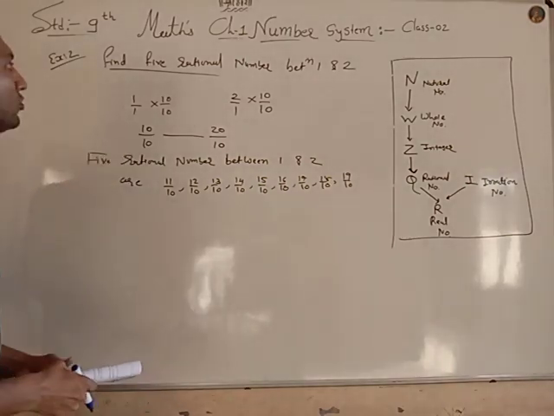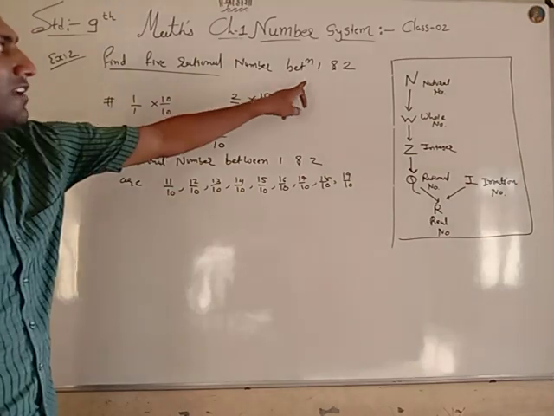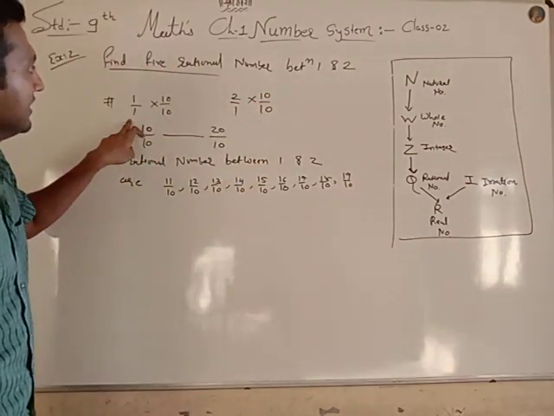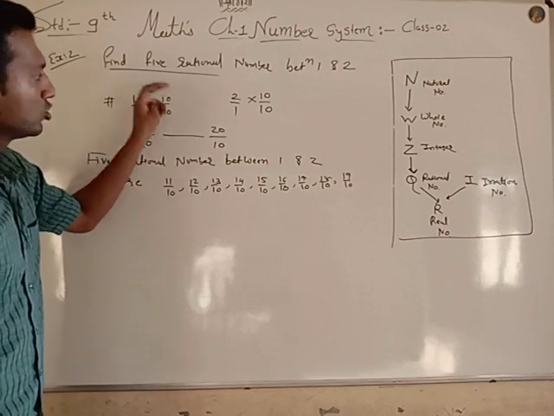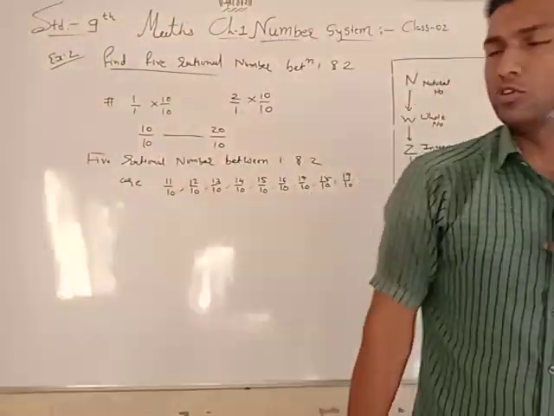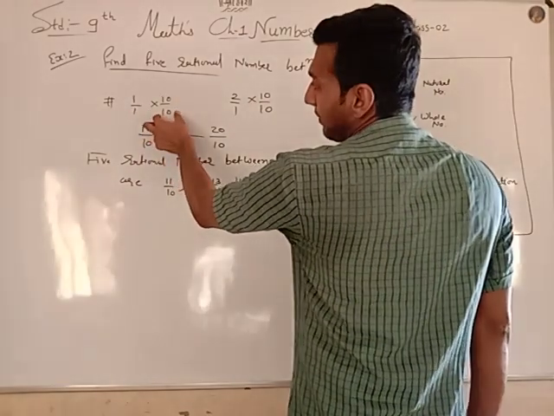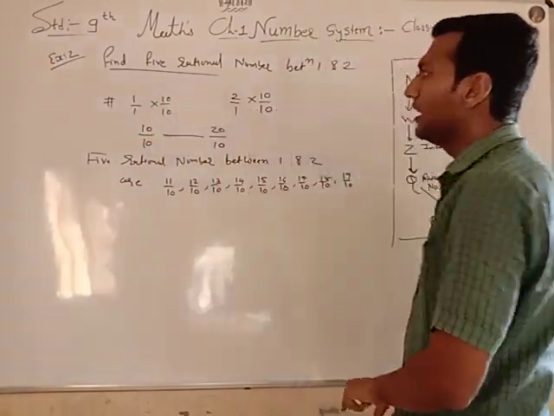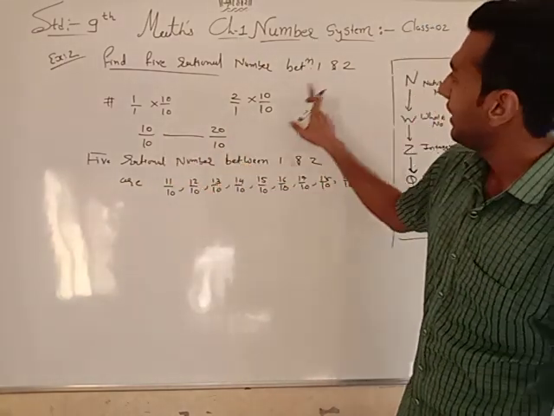Okay, how did I do this one? Once again I will explain. See, whatever the numbers given, write them as fractions. Okay, and see whether your denominator is the same or not. The denominator is the same, so you can multiply with any number. Okay, so I use a multiplier. This fraction multiplied by 10, similarly this fraction multiplied by 10, I got 10 by 10 is 1, 20 by 10 is 2.